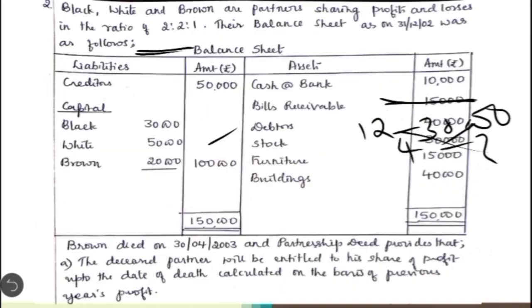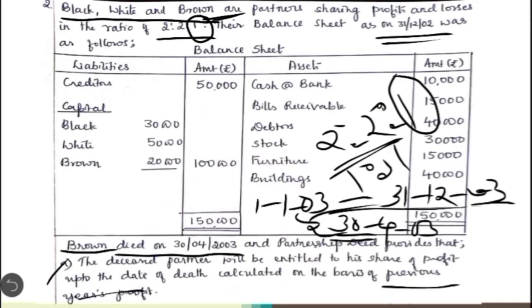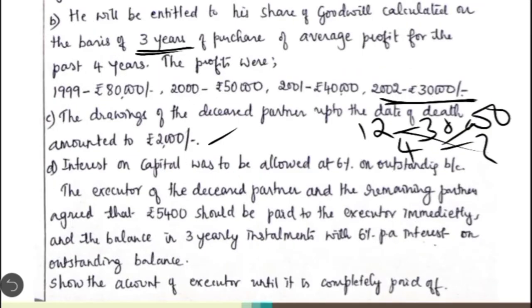So here we need to first find out what is the outstanding capital balance of Brown, the deceased partner. It is 20,000 that will be given in the balance sheet. Then we need to calculate the interest on capital from the beginning of the financial year till the date of death. So for how many months we need to calculate? Only for January, February, March and April. And the rate of interest here is given as 6% per annum.